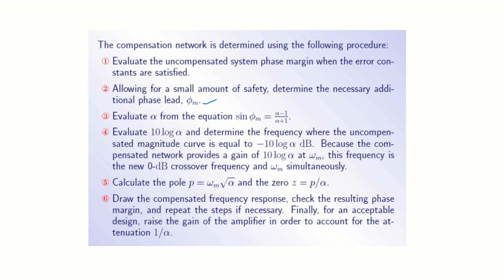Because the compensation network provides a gain of 10 log alpha at omega m, this frequency is the new 0 dB crossover frequency and omega m simultaneously. Then calculate the pole, then calculate the zero, right? Draw the compensated frequency response, check the resulting phase margin and repeat the steps if necessary, finally for an acceptable design. Raise the gain of the amplifier in order to account for the attenuation of 1 by alpha. Okay.